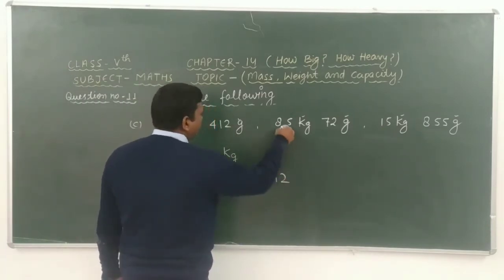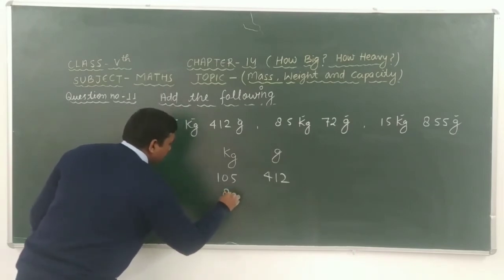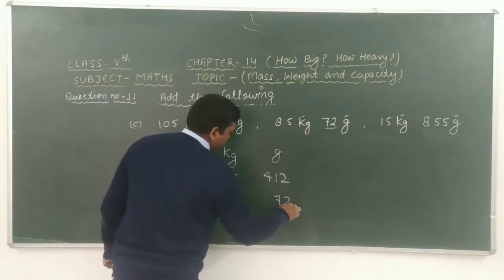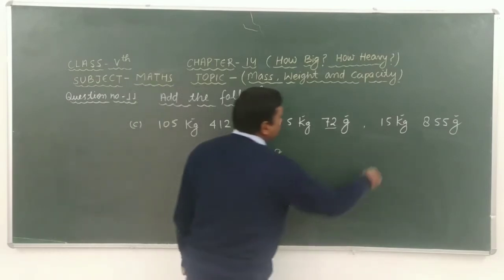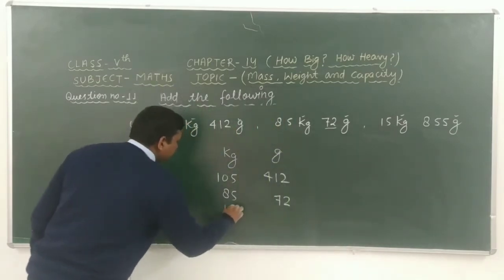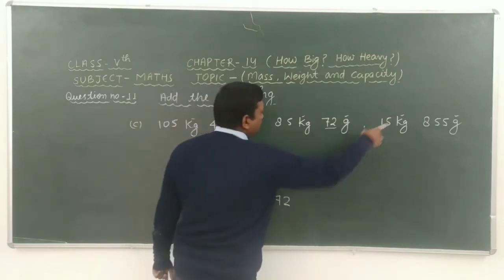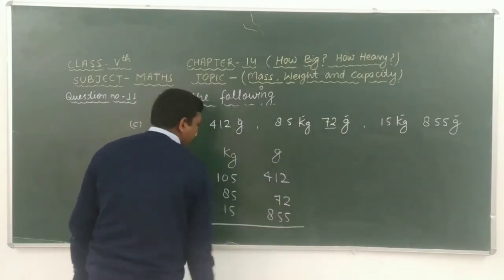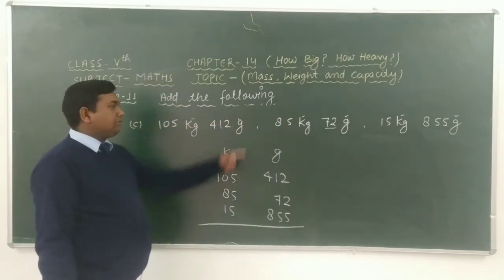Okay, similarly we can write here 85 kilogram and 72 gram. Okay, similarly we can write 15 kilogram and here 855 gram. Okay students, after adding these we get the solution of this question.